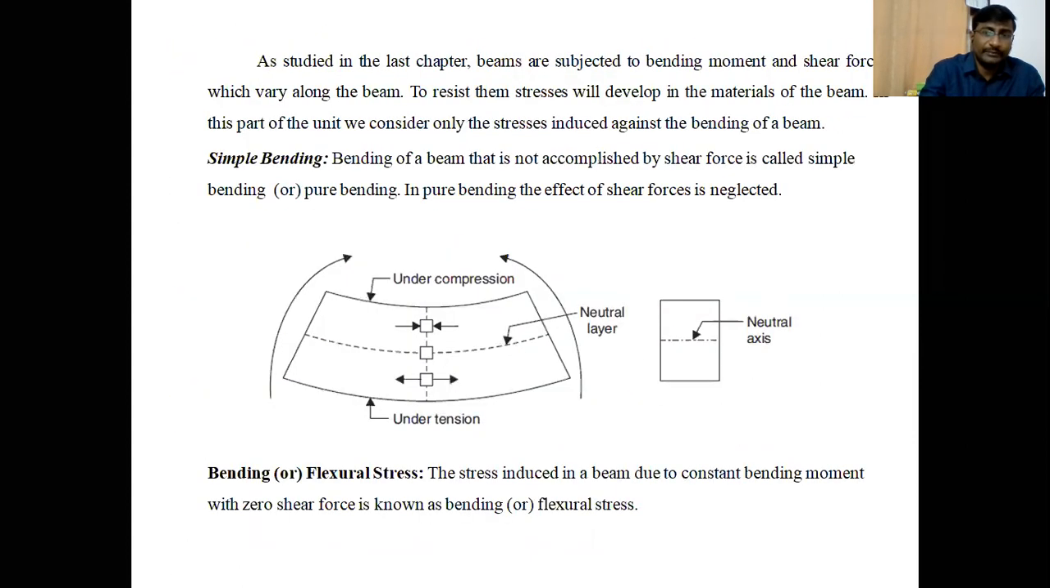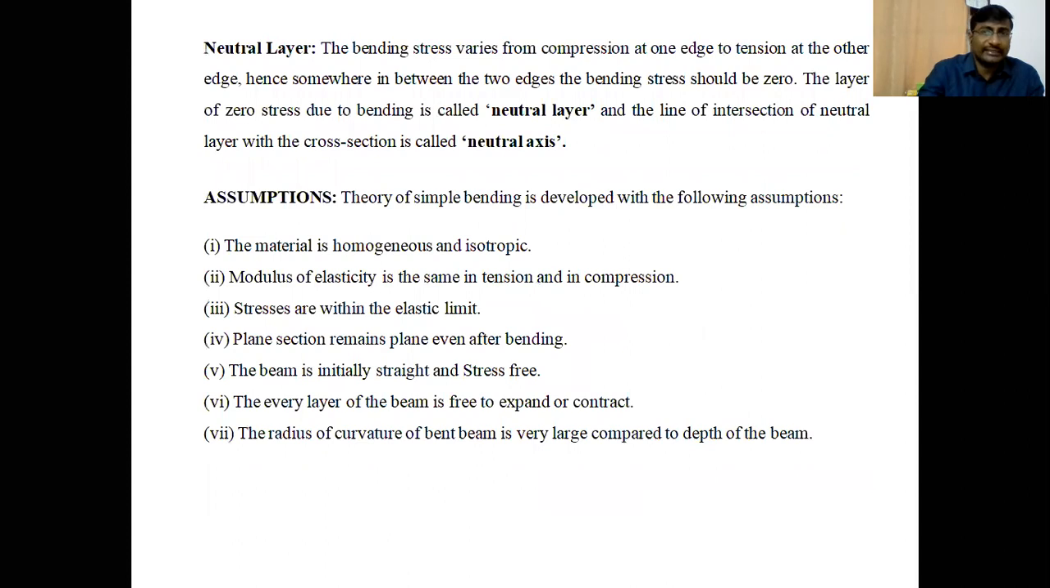We derived it from the basic principles. We discussed in this class what simple bending is, and what bending stresses or flexural stresses are. We discussed which fibers are developed as either tensile or compressive, what the neutral layer and neutral axis are, and the assumptions which we take to calculate the bending stresses.